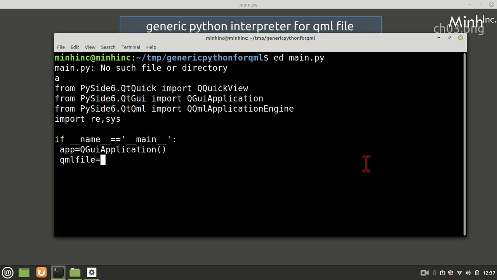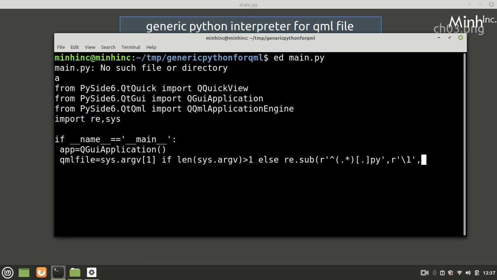So qml_file equal to sys.argv[1] if length of sys.argv is greater than 1, otherwise we'll trim it: re.sub of r'\.py' with sys.argv[0] plus '.qml'.